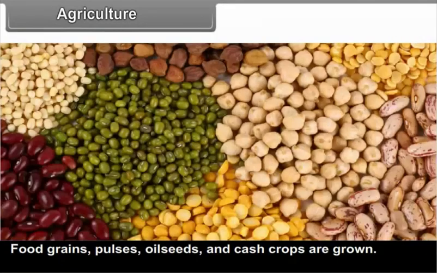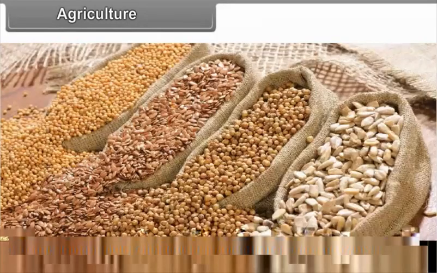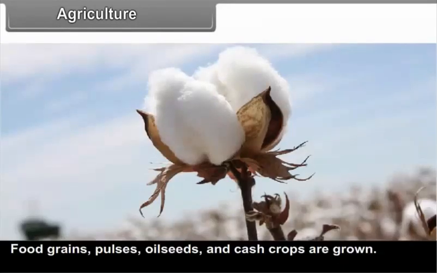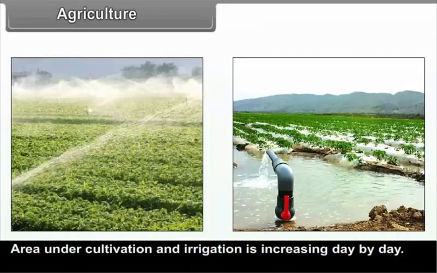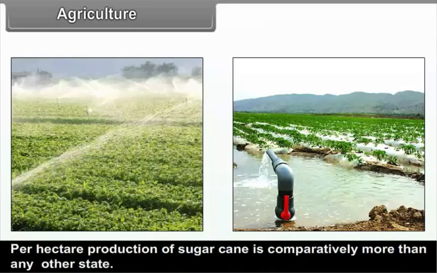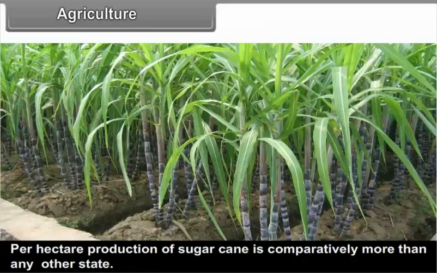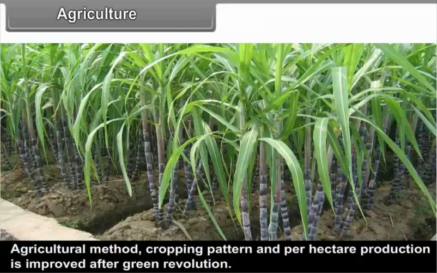Food grains, pulses, oil seeds and cash crops are grown. Area under cultivation and irrigation is increasing day by day. Per hectare production of sugarcane is comparatively more than in any other state. Agricultural method, cropping pattern and per hectare production improved after the Green Revolution.